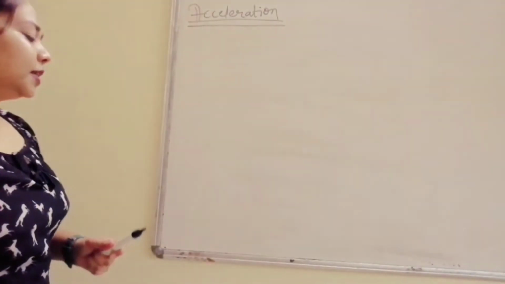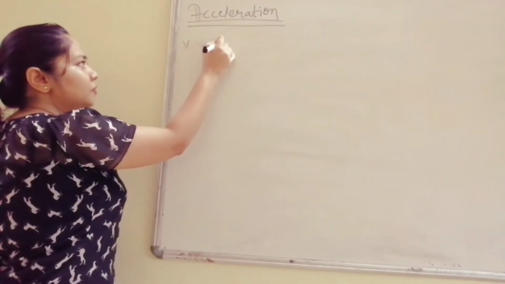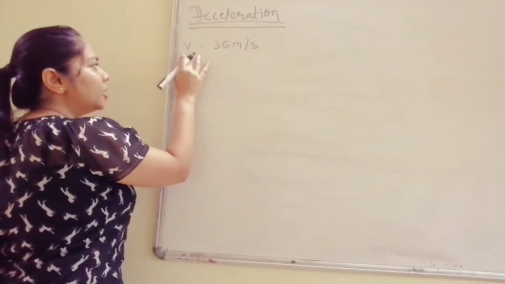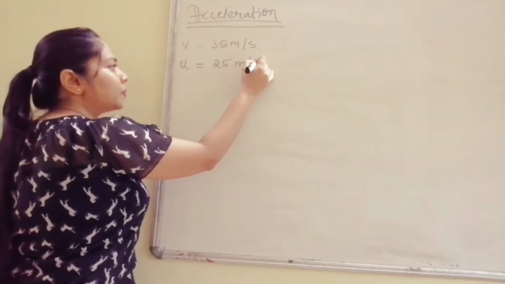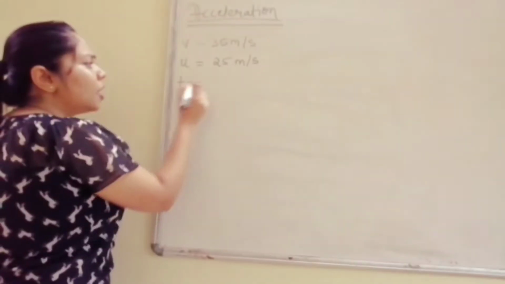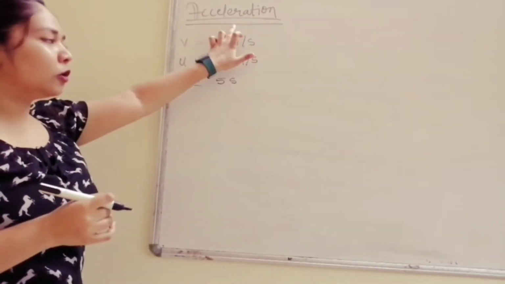For that, let us take an example. If my final velocity is 35 meter per second and my initial velocity is 25 meter per second, in how much time? Suppose the time is 5 seconds. So let us substitute all these values and find out our acceleration.